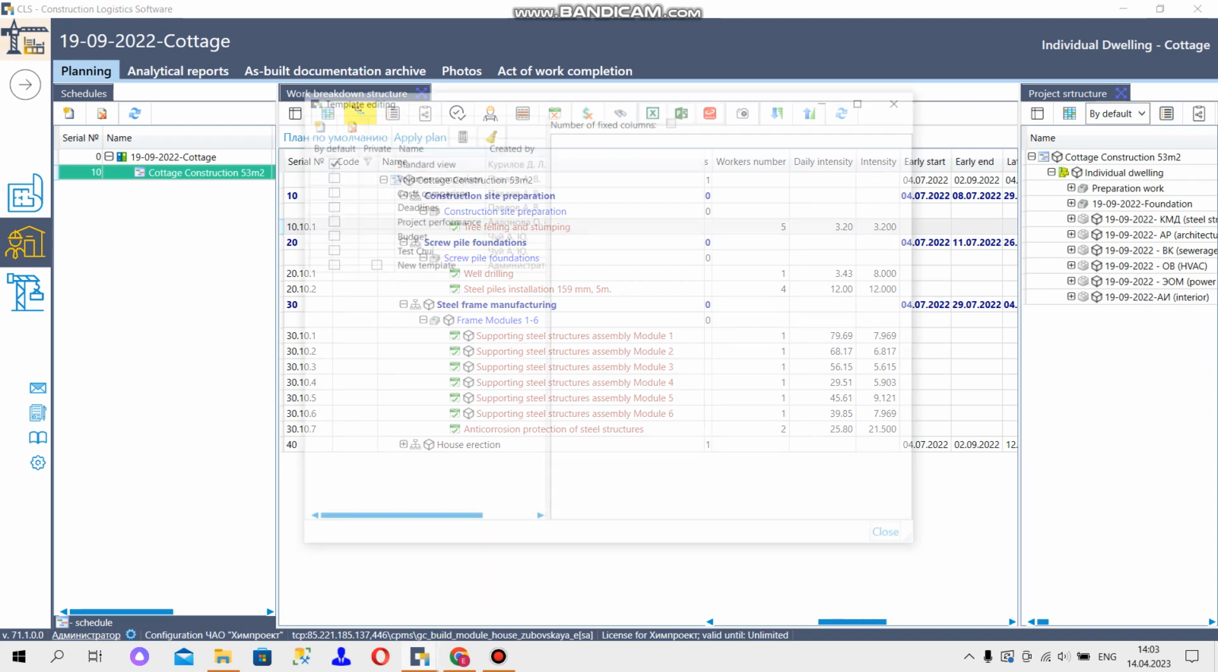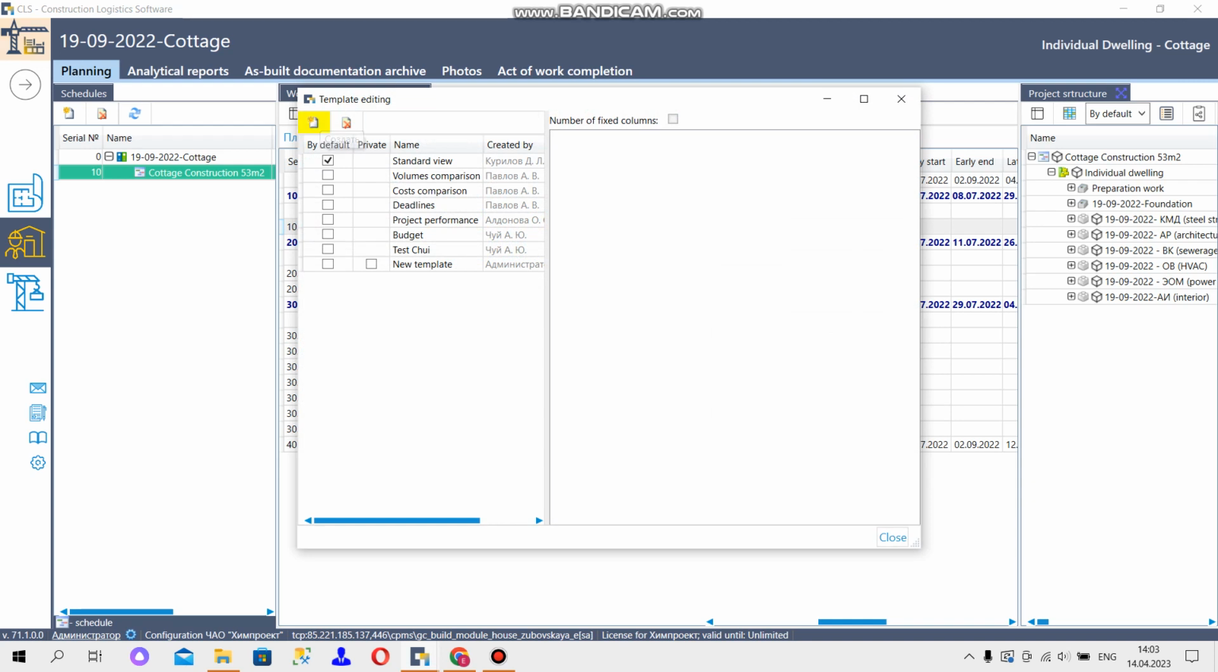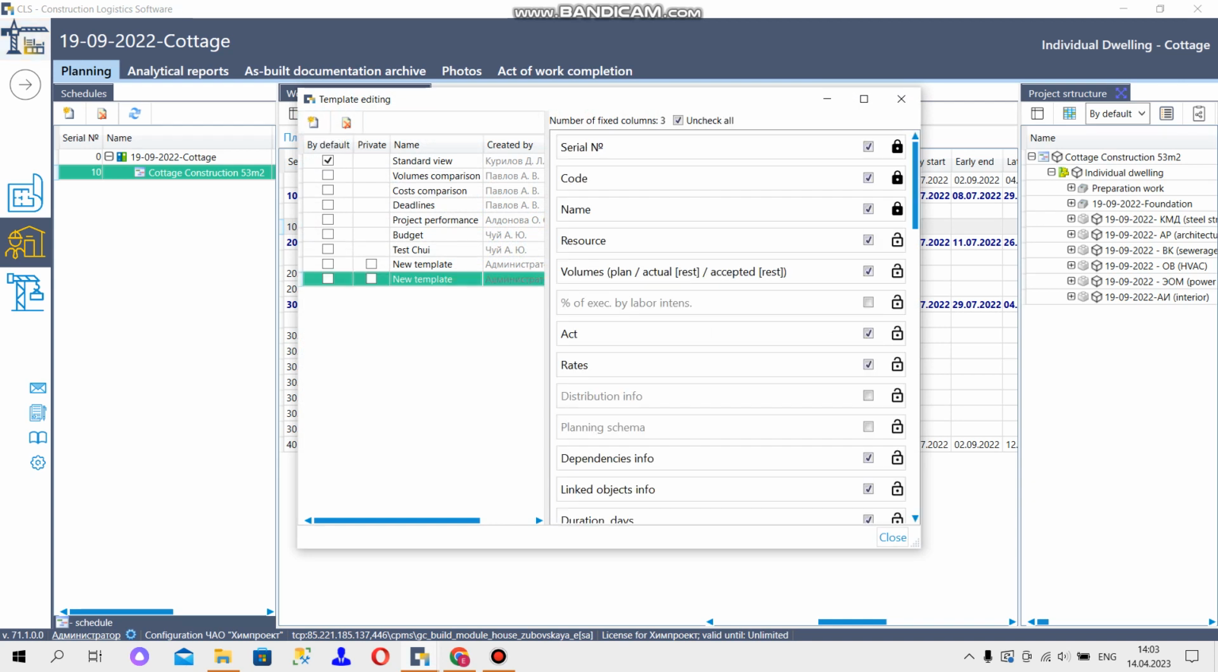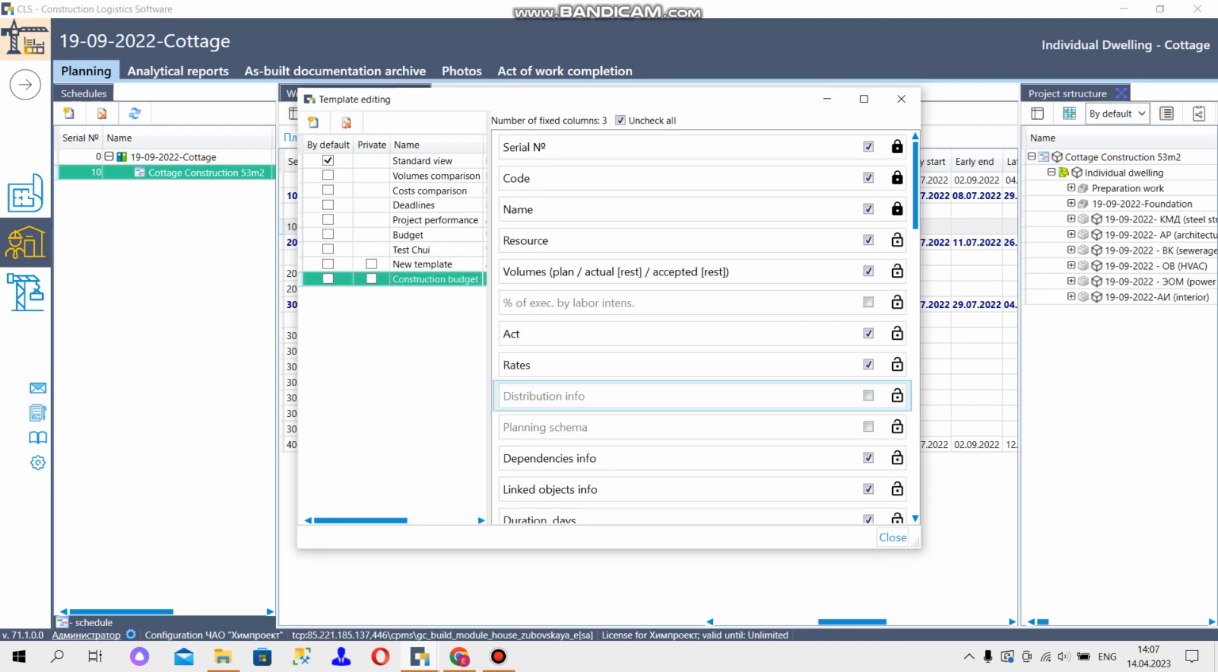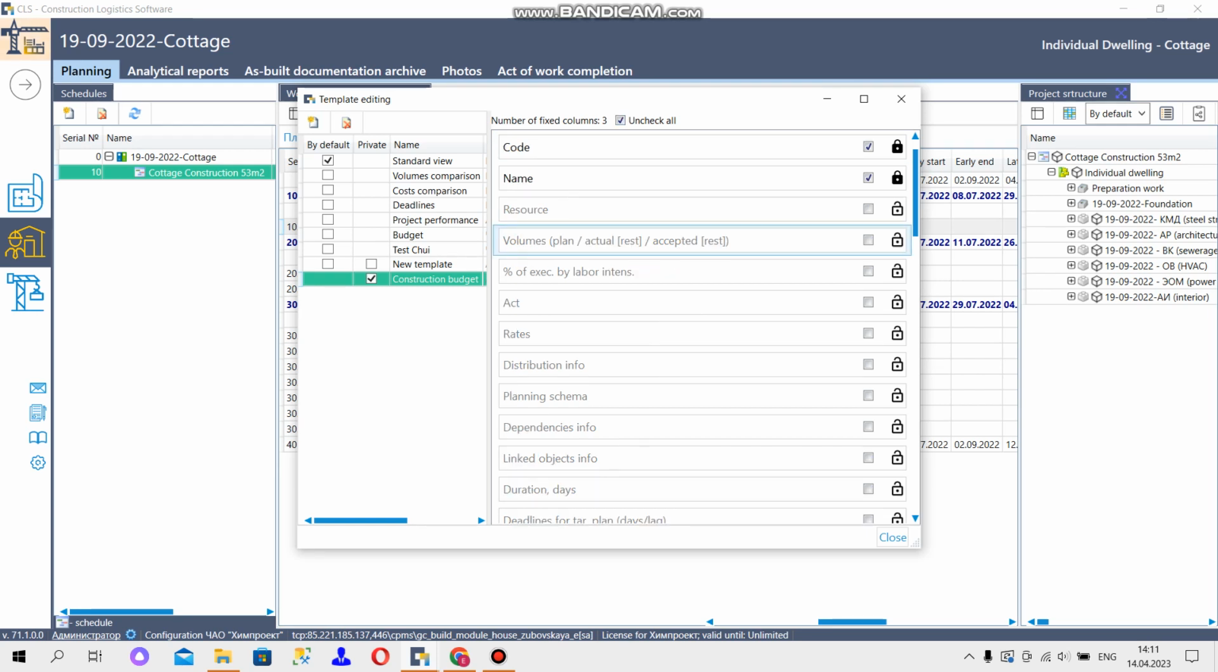So we go to the templates management. Here we create a new template and call it construction budget. If you want this template to be visible only to the person who created it, check the private column. On the right, you can check all the required columns for your report. To do it, it would be better to uncheck all first and select what you need.